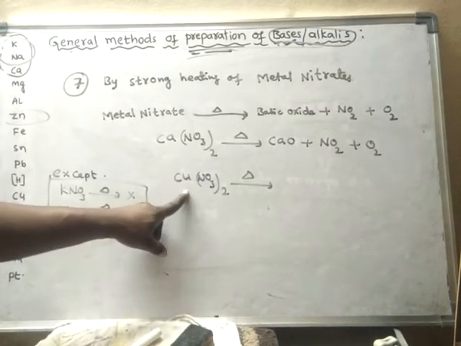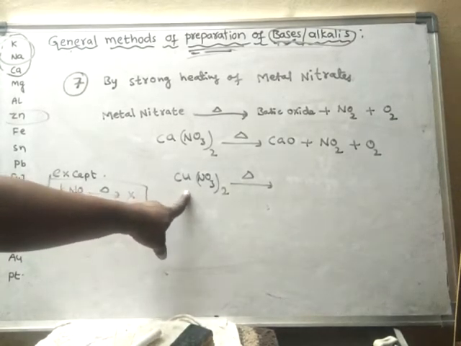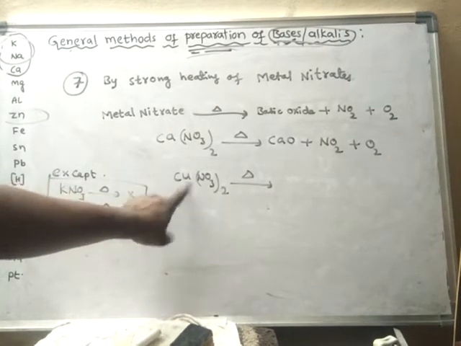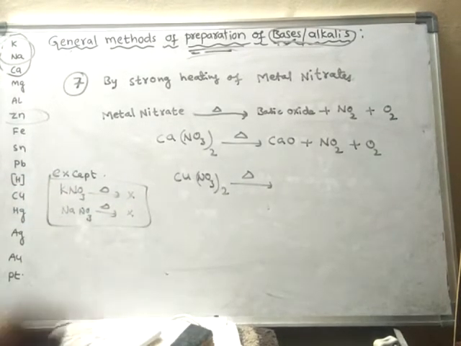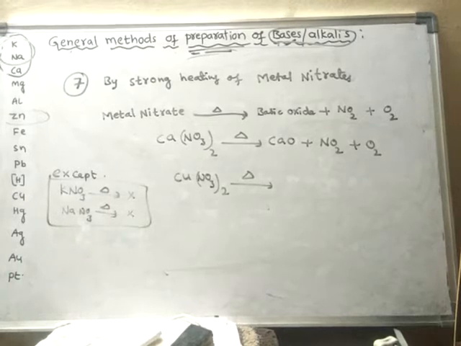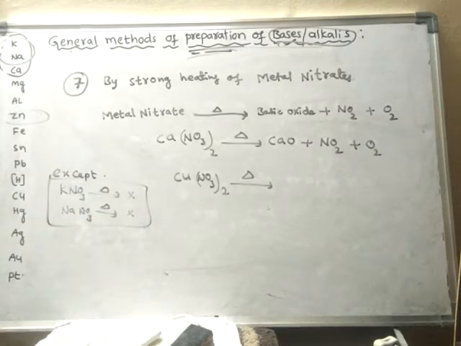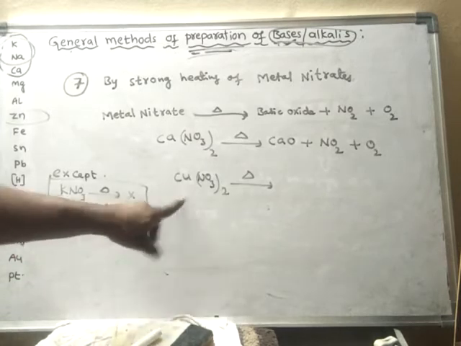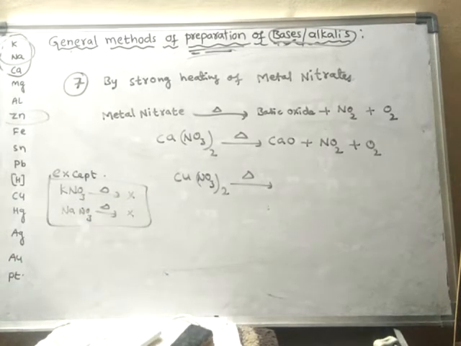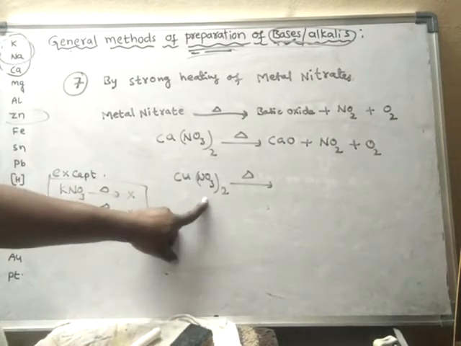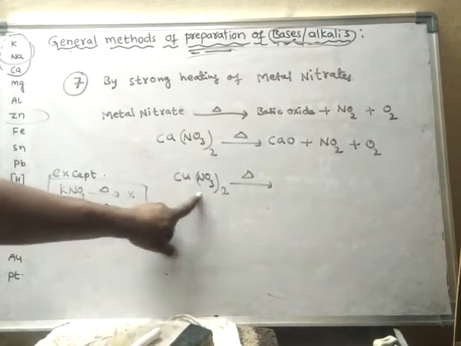The only nitrate salt which is colored is copper nitrate, and its color is bluish green. No other nitrate salt is colored. So when copper nitrate is heated, it forms copper oxide.